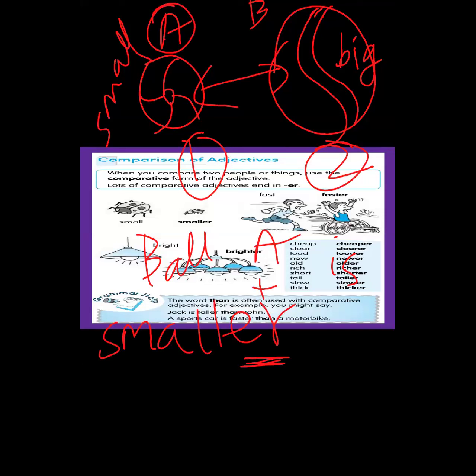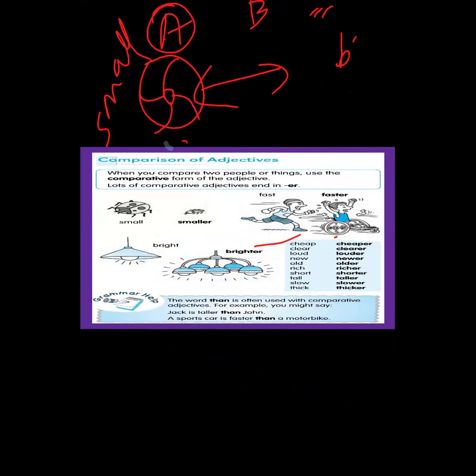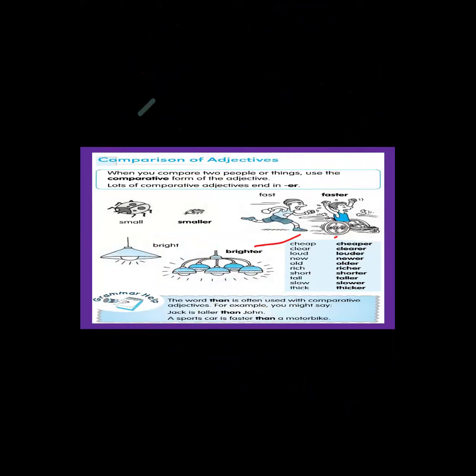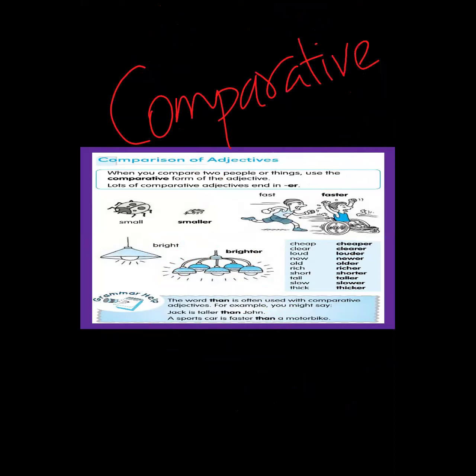If I have to say about ball B, how am I going to describe it? Ball B is bigger than ball A. That's how I'm going to describe it. So how am I describing? With the comparative adjective. How are you going to compare two things? With the help of comparative form. In comparative form, we add er, like smaller, bigger, taller, sharper, stronger.